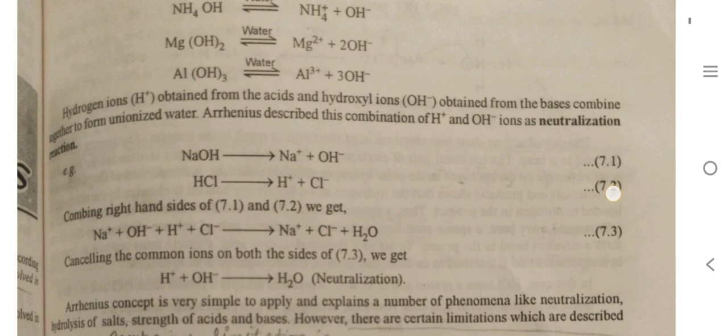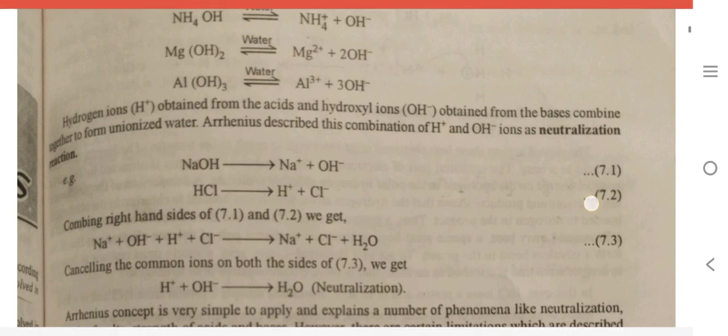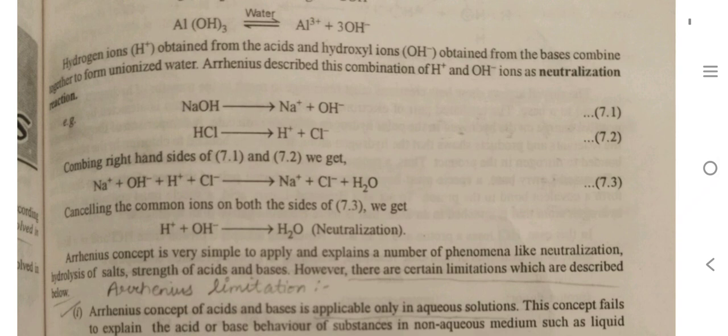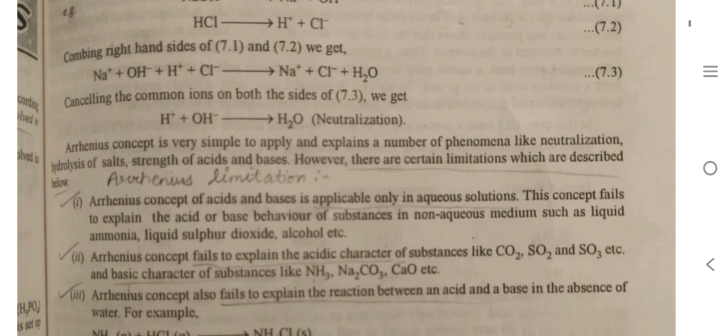Hydrogen ion obtained from the acid and hydroxyl ion obtained from the base combine together to form unionized water. Arrhenius described the combination of H positive and OH negative ion as neutralization reaction. Arrhenius concept is very simple to apply and explain a number of phenomena like neutralization, hydrolysis of salt, strength of acid and bases. However, there are certain limitations which are described below.